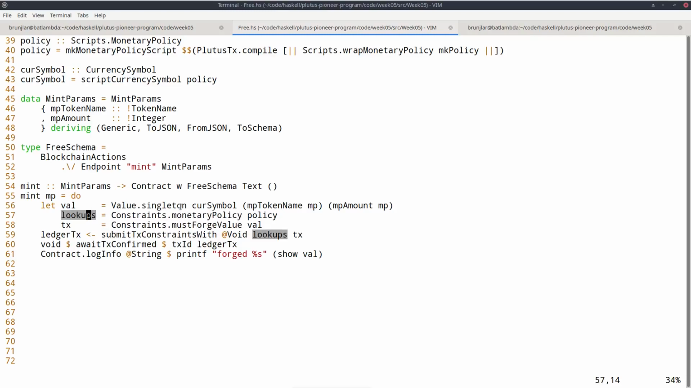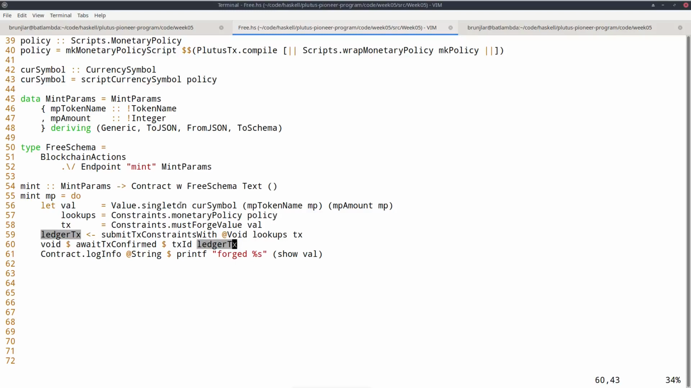These are the so-called lookups. There's also a variety of different lookups. You can give UTXOs, or you can give validator scripts, and you can also give monetary policy scripts. So in this case, all we have to give as an additional hint for the algorithm to solve this is this monetary policy, and then we specify the policy that we defined above. So the policy is the actual script, and the currency symbol is just the hash of the script. But in order to construct this transaction, we need the actual script. And we do that by using these lookups.